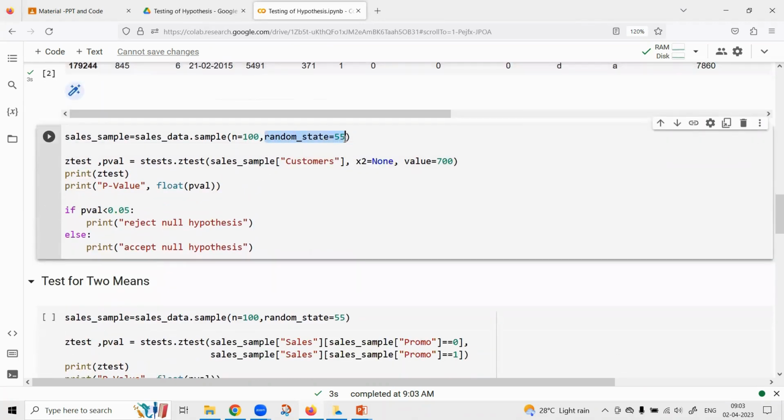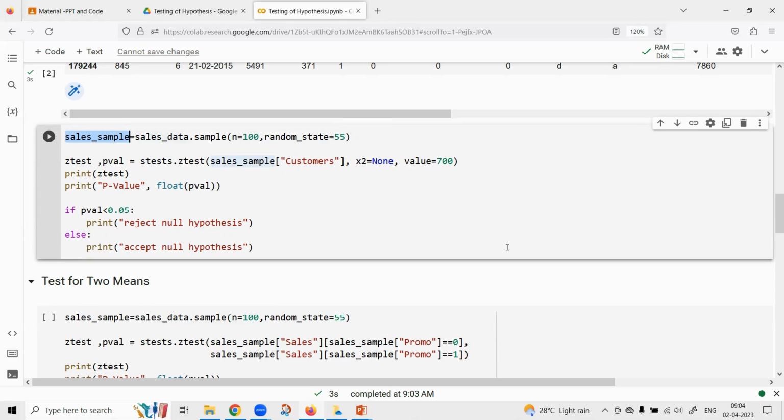Usually, why is the random state parameter used? If I'm taking a sample of 100 records in my system, and you are taking a sample of 100 records, is there a guarantee that both of us will get exactly the same records? Nope, there's no chance. How do you make sure that both of us get exactly the same records? If we both use the same random state ID, then we'll get the same records. Random state is used to regenerate the same samples or the same random numbers multiple times. So right now, if you see sales_sample, all of us will have the same sample.